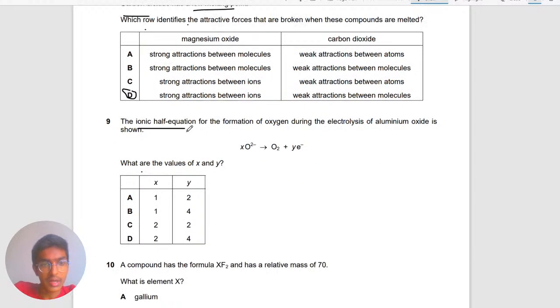Okay, so it's saying the ionic half equation of the formation of oxygen during the electrolysis of aluminium oxide is shown. So this is electrolysis. What are the values of X and Y? Okay, so electrolysis, we haven't learned it yet. I'm going to be skipping this because I don't want to mislead you.